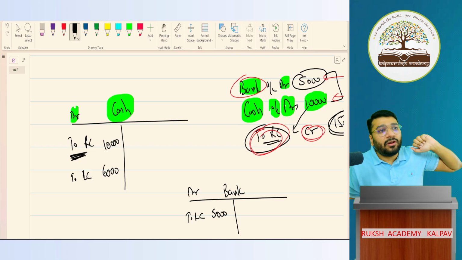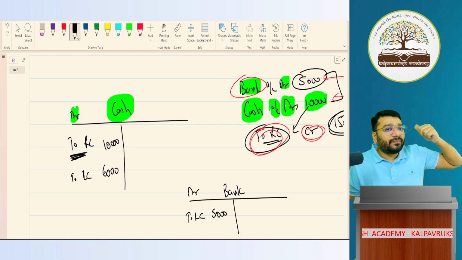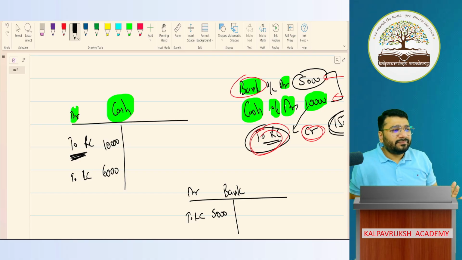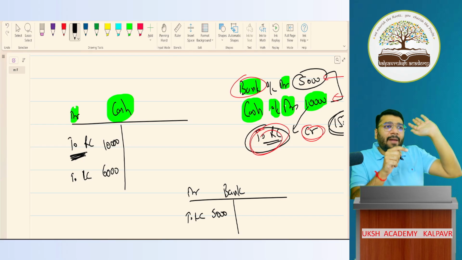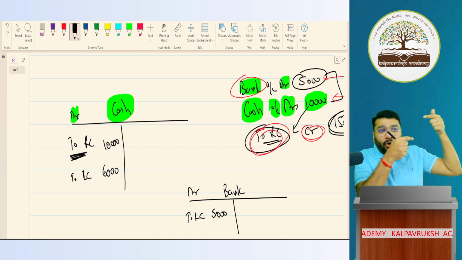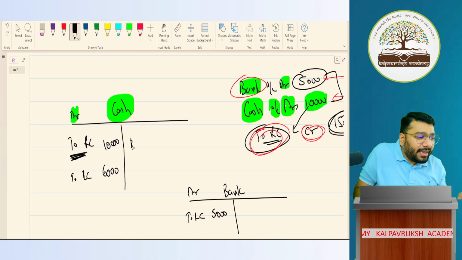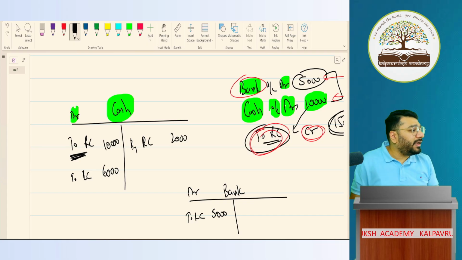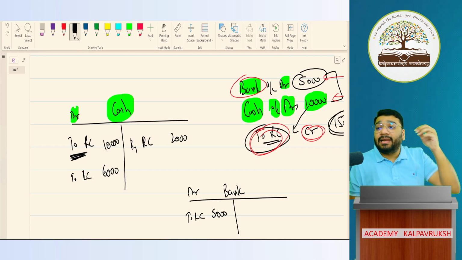What is the entry for withdrawal of capital? Let's do a direct entry. Let's not put drawings. Cash is going out, so to cash. Debit capital directly: capital to cash. So in the cash account, by Ram's Capital, 2,000 rupees. Any difficulty?